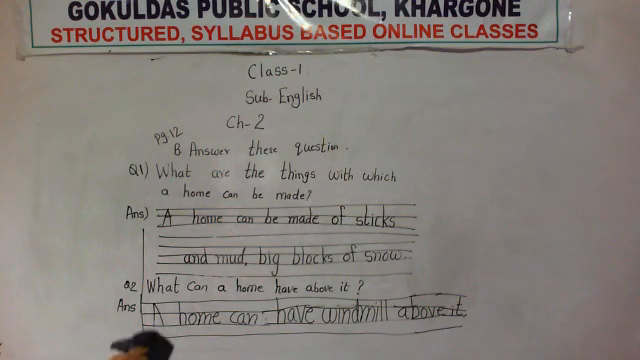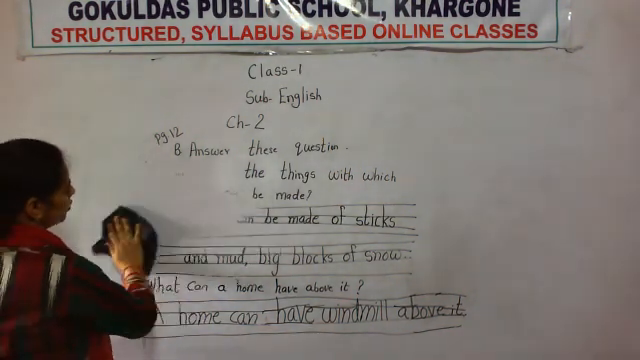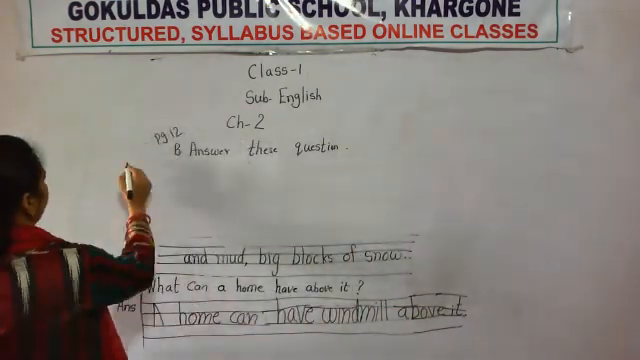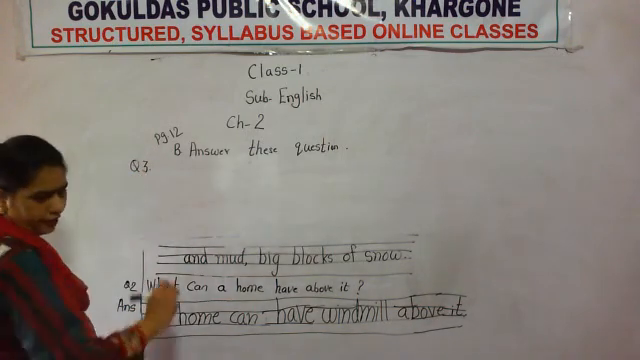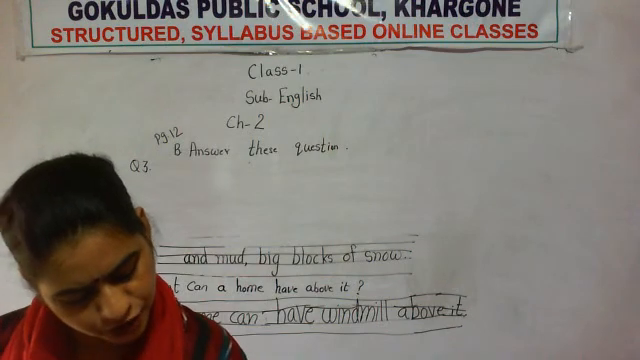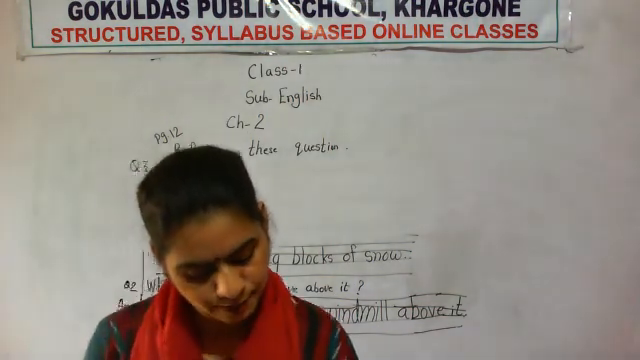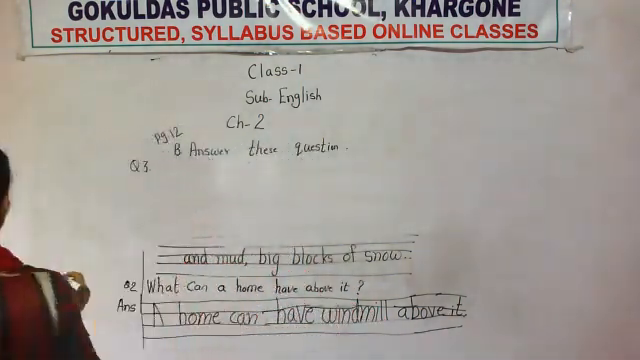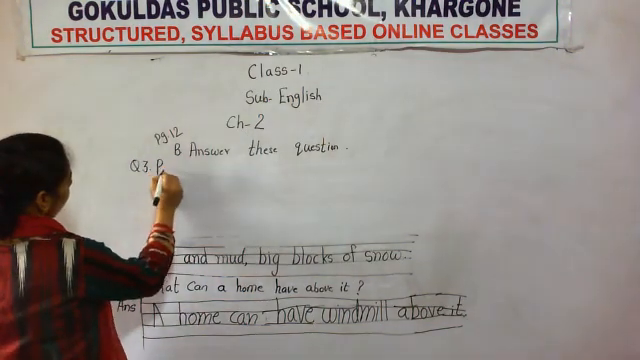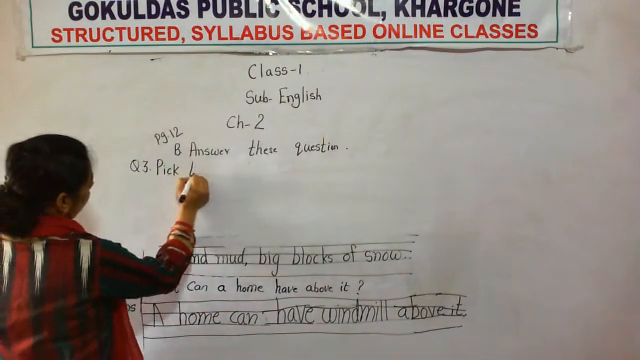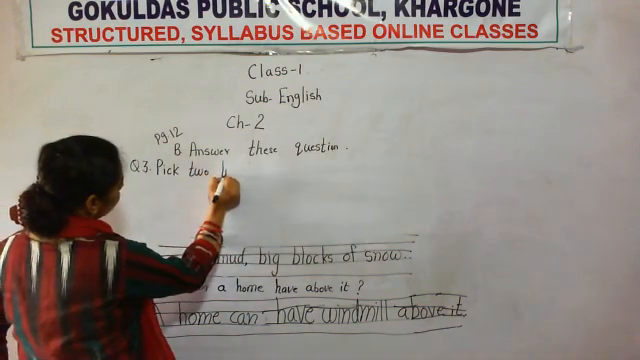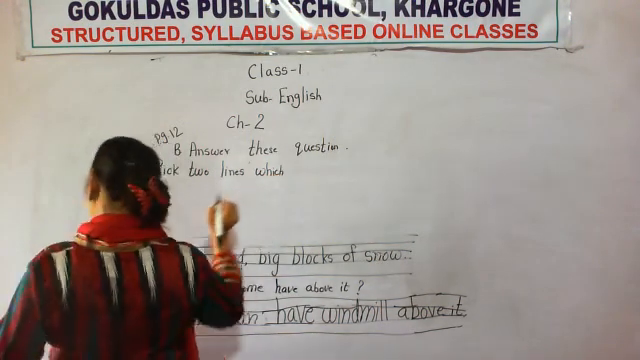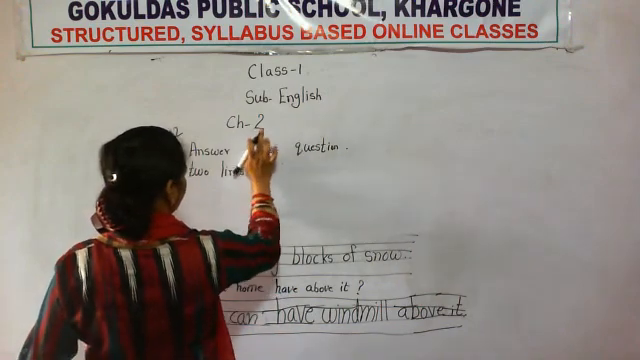Okay, now I am going to write question number 3. I have no space, so I am going to erase question number 1 from my board, and I am going to write question number 3 here. Okay, question number 3. What is our question? Pick 2 lines from the poem that show that a home can be a place you love. Question number 3. Pick 2 lines. P-I-C-K, pick. T-W-O, 2 lines. L-I-N-E-S, lines, from the poem.